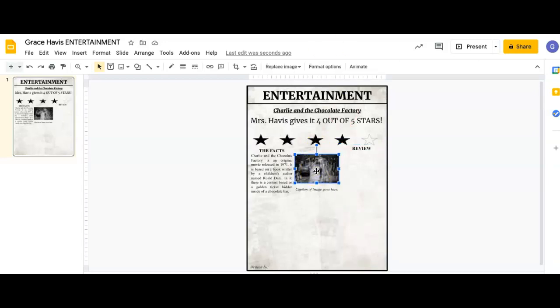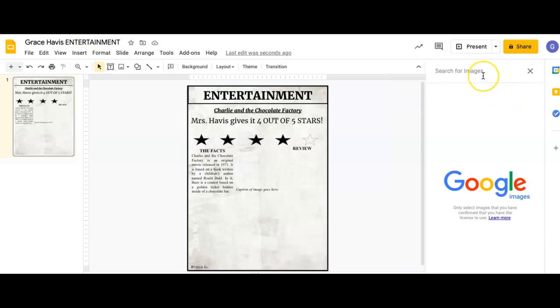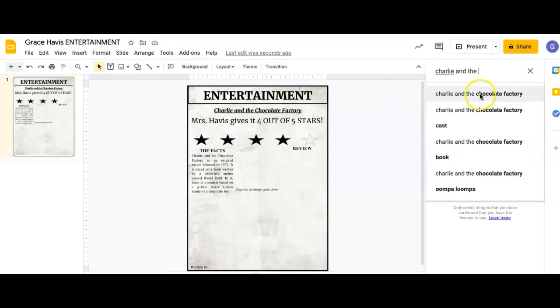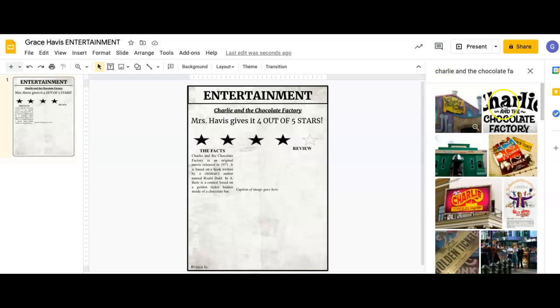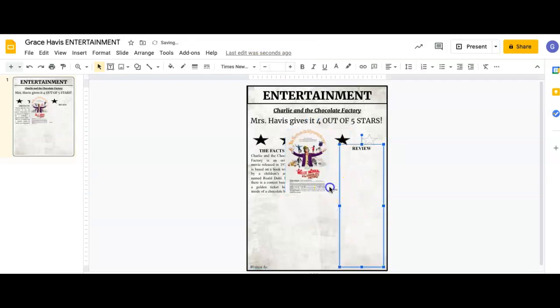And then you are going to insert any kind of picture that goes along with the movie. So my first guess is to search the web to see if I can find some different images of it. This looks like the original image. I'm going to insert it. Okay, and then I might make this smaller. The important thing to remember is that you've got a little caption bar hiding back here. So you'll want to say like the original movie poster for Charlie and the Chocolate Factory, right? And then don't forget the byline down here.